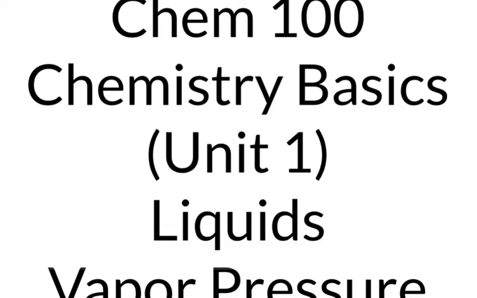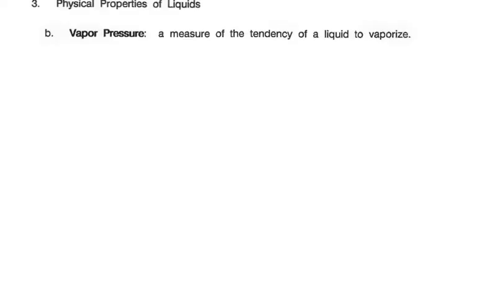Now that we can understand a little bit about evaporation, we're going to look at how vapor pressure is affected by various factors. Now let's look at vapor pressure. Vapor pressure, by definition, is a measure of the tendency of a liquid to vaporize or turn into a gas.